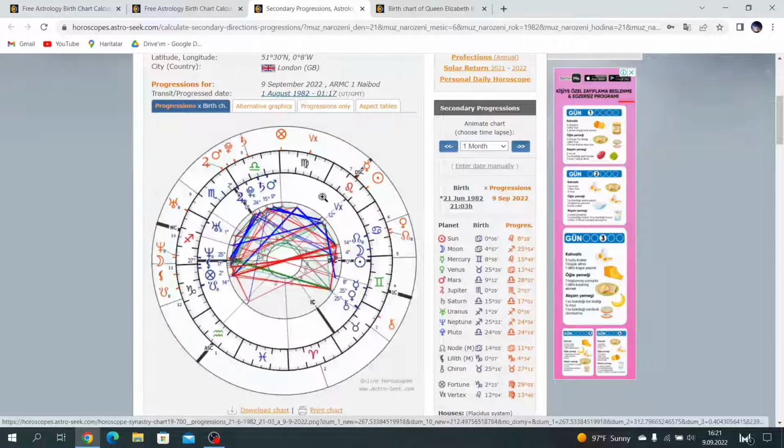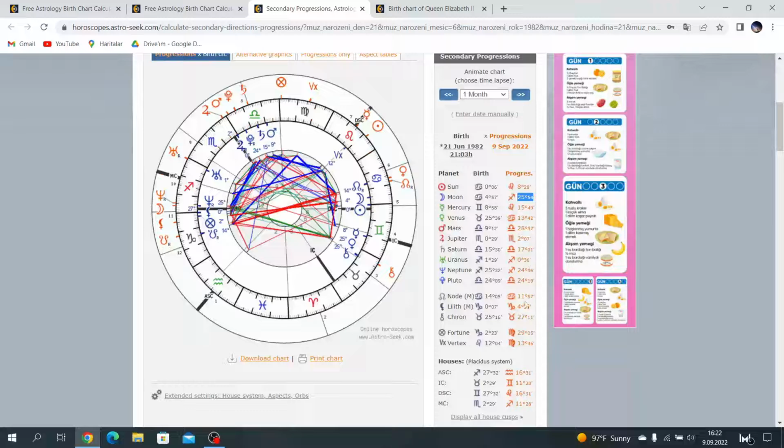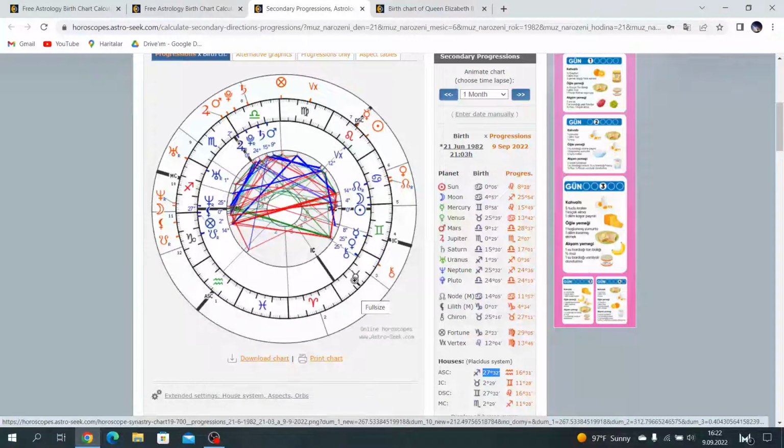Also, interestingly, the progressed Moon degree is nearly 26 Sagittarius, and this is very close to the Ascendant, within 1.5 degrees. In a progressed chart, the Moon can affect maybe 2 degrees.